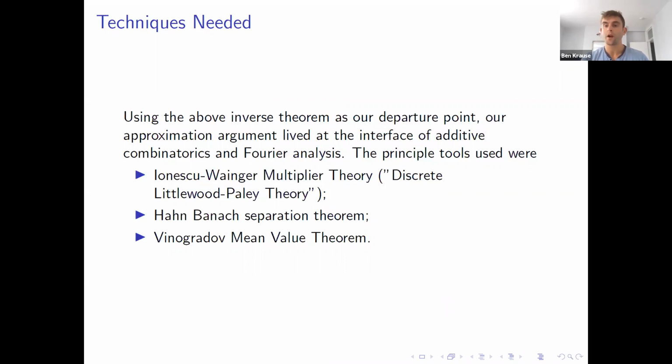We used a tool from discrete harmonic analysis, which is sort of a discrete Littlewood-Paley theory, which relies on some superorthogonality properties of certain collections of rational frequencies. We used the Hahn-Banach separation theorem to guide sort of an inverse theory. And we used the Vinogradov mean value theorem to prove some quantitative estimates.